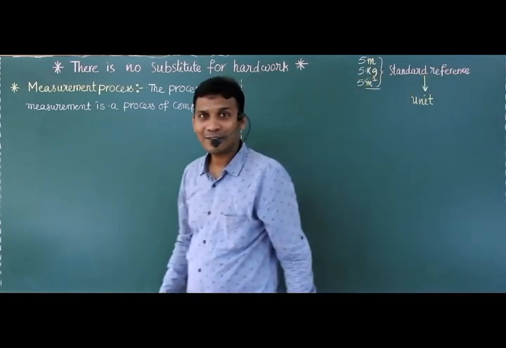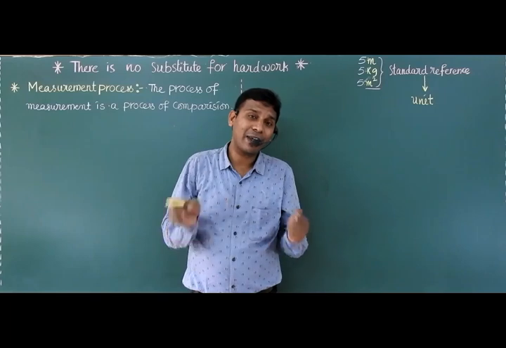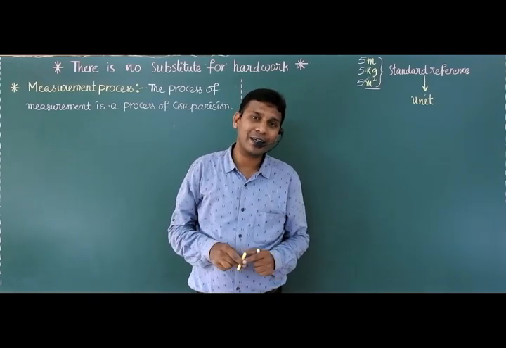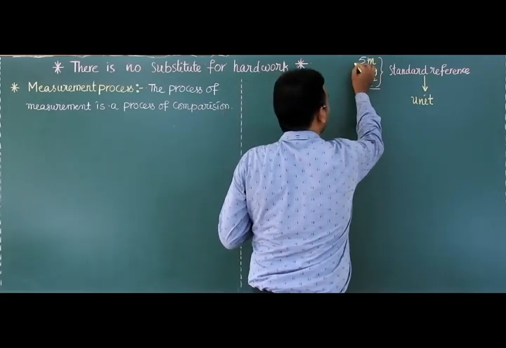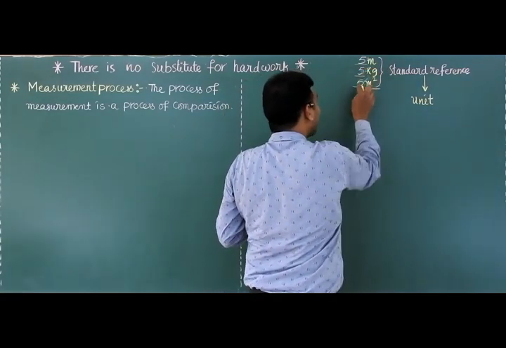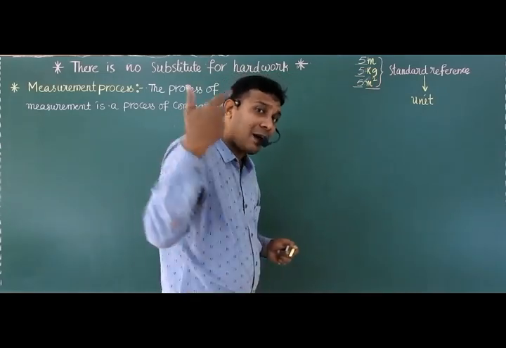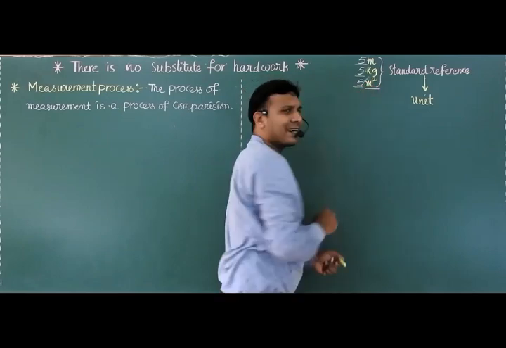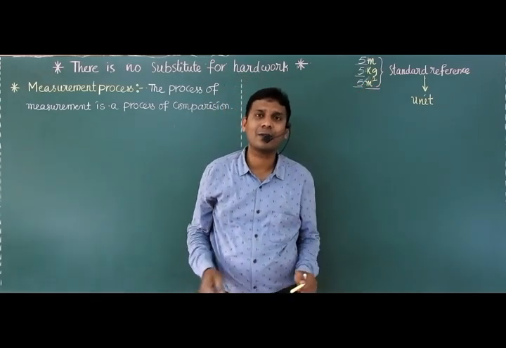Clear? So after measuring any physical quantity, I am measuring like 5, but this measured value must be followed by a standard reference. That standard reference is known as unit.